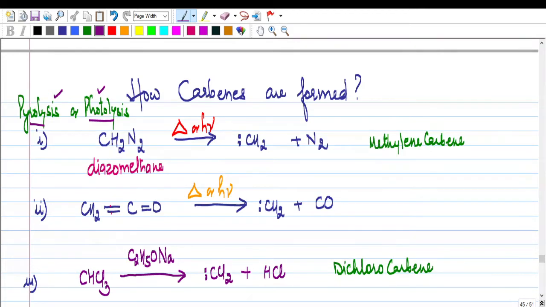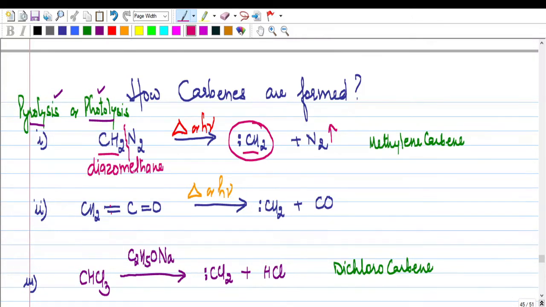get carbene. So if you take diazomethane CH2N2 and expose this to heat or sunlight, sunlight has got energy h nu. Right, so when we expose, what will happen? The bond is going to break, so you will get CH2, right, with a lone pair, and nitrogen gas will be released. This group of species, which is a reactive species formed, is known as methylene carbene. We will not call this a compound, we are going to call this a reactive intermediate.